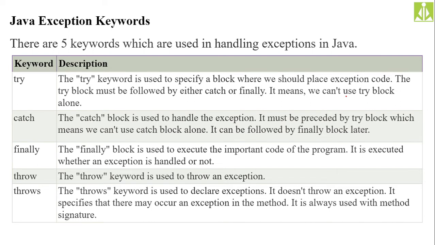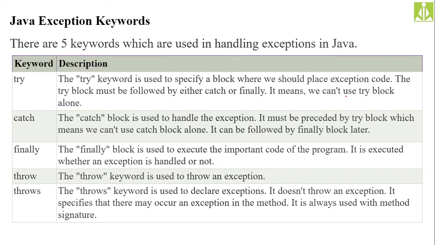So ultimately we have to monitor that line of code for the SQL exception. If the connection is successful, no exception will be thrown. If the connection fails, an object of SQL exception will be created and thrown out of that block. So in order to monitor that particular line, we need to put it inside the try block. The try keyword is used to specify a block where we should place exception code. The try block must be followed by either a catch block or a finally block. Catch and finally we are going to study very soon.